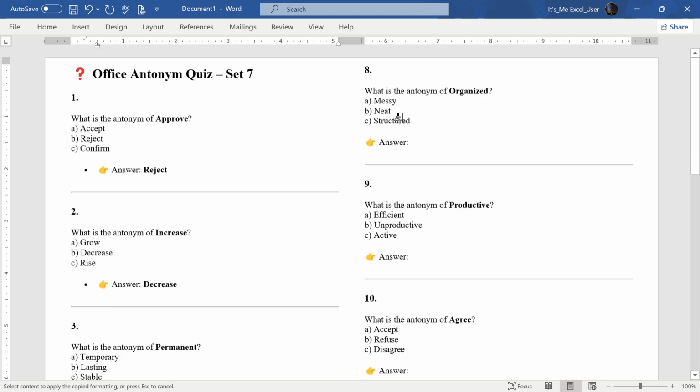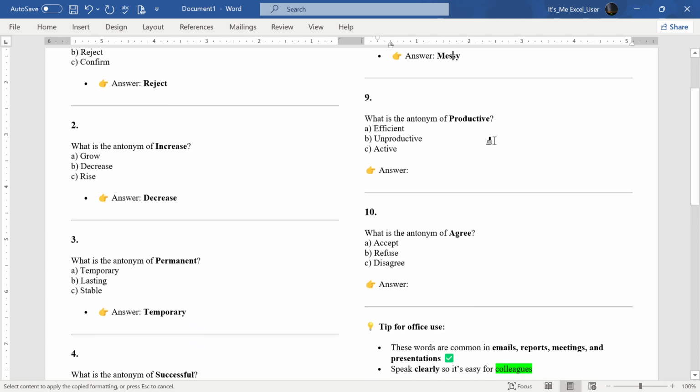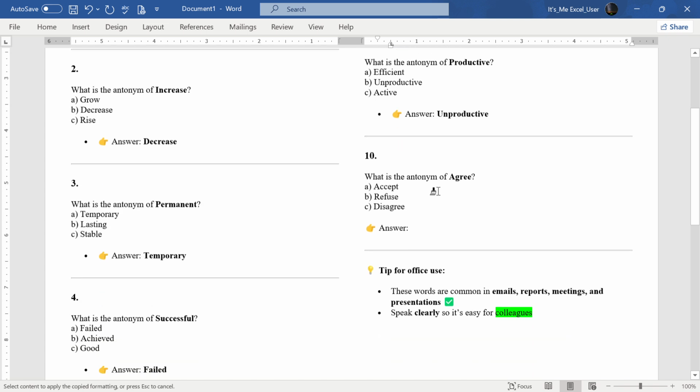8. What is the antonym of organized? A. Messy. B. Neat. C. Structured. Answer: Messy. 9. What is the antonym of productive? A. Efficient. B. Unproductive. C. Active. Answer: Unproductive. 10. What is the antonym of agree? A. Accept. B. Refuse. C. Disagree.